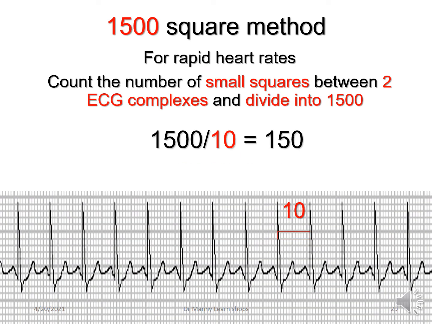Then you've got the 1500 square method. And this is where you count the number of small squares between two ECG complexes and divide it into 1500. Why? Because the heart rates are really, really rapid. So therefore, if you count them, there are 1500 small squares of 0.04 seconds in a 1-minute rhythm strip. So if you divide the number of small squares, and in this case we've got 10 small squares, 1, 2, 3, 4, 5, 6, 7, 8, 9, 10. 10 into 1500 is 150, so the heart rate is 150 beats per minute. That's the 1500 square method.